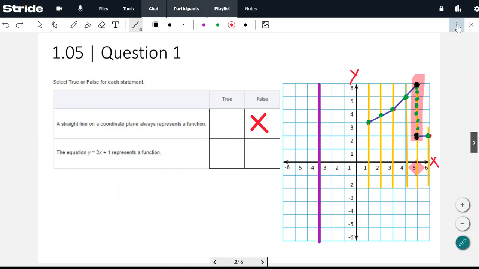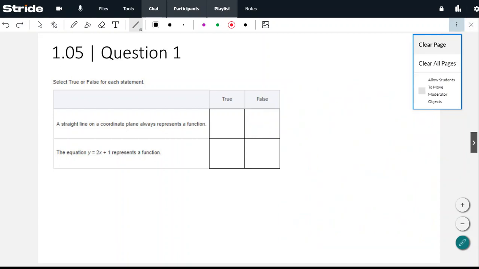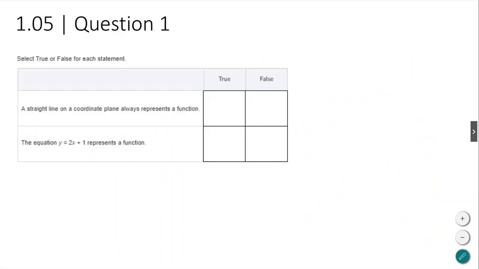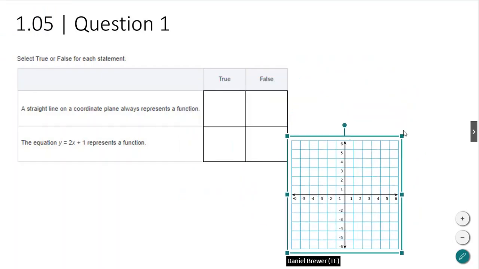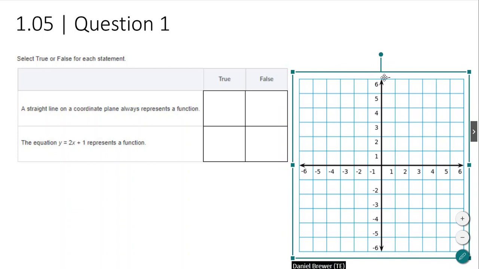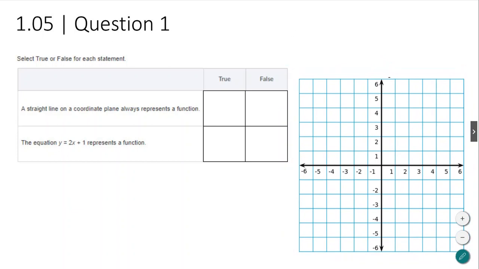Okay, all right. Let me clear this page. Let me actually expand this out. I'm going to add that picture in again, so we're going to look at the next question. Okay, so we got our image back. Again, we know that the first answer is no.